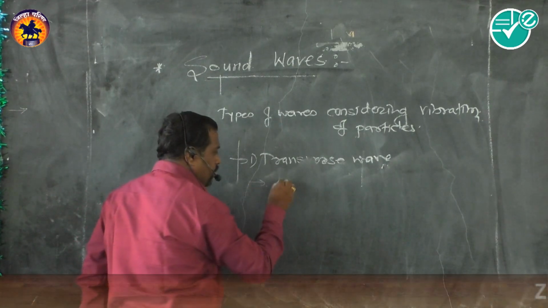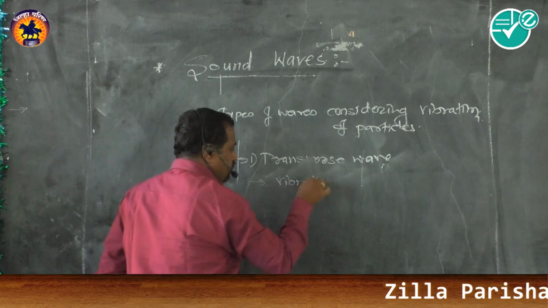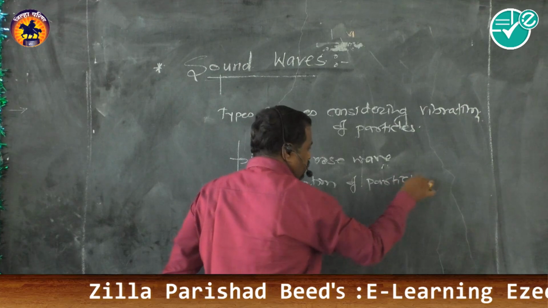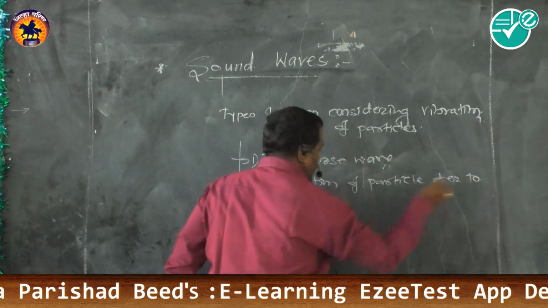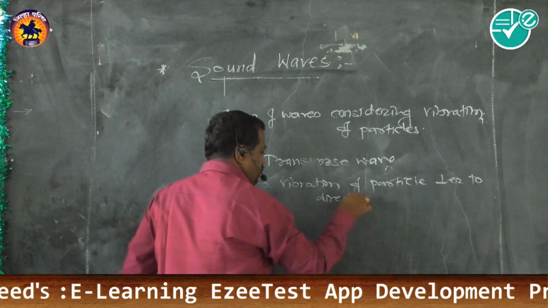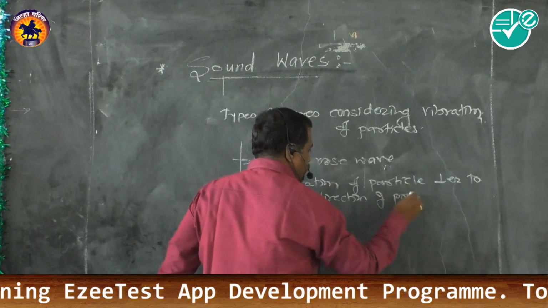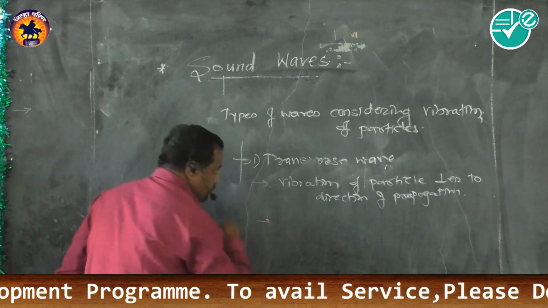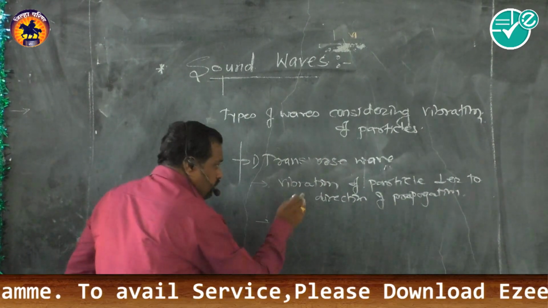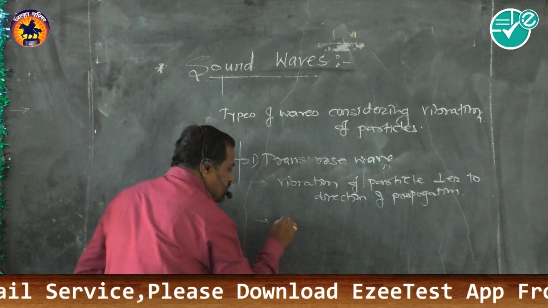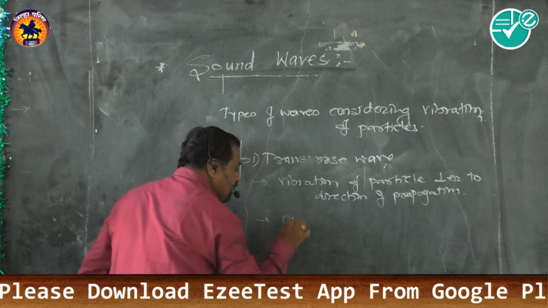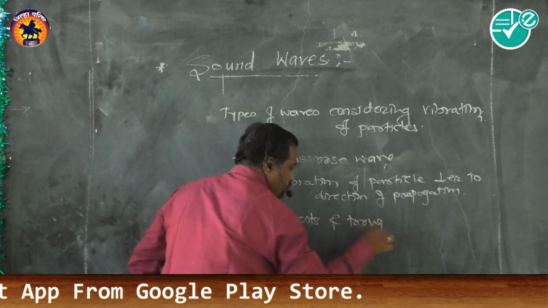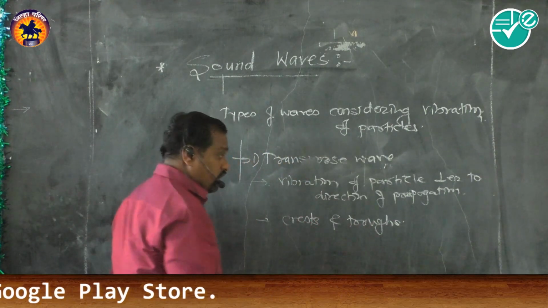First, the vibration of particles is perpendicular to the direction of propagation. Another characteristic is that the transverse wave is made up of alternate crests and troughs.